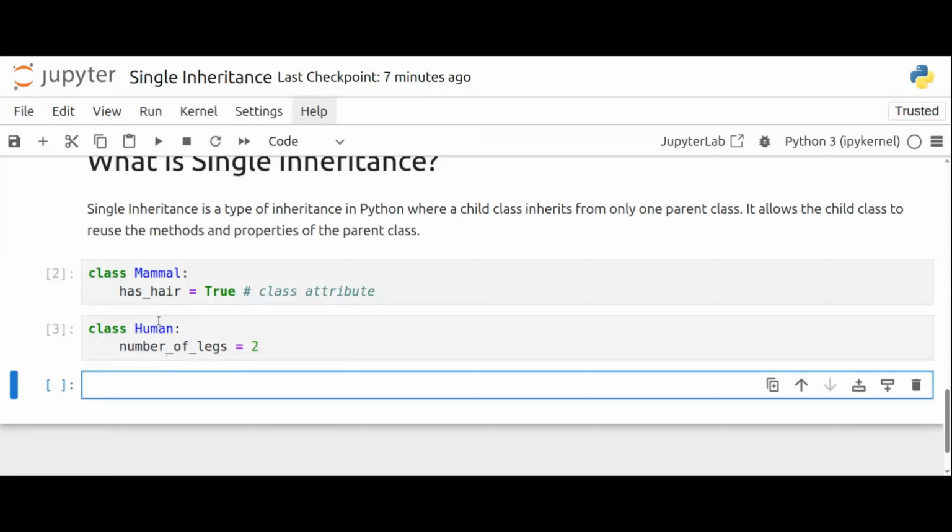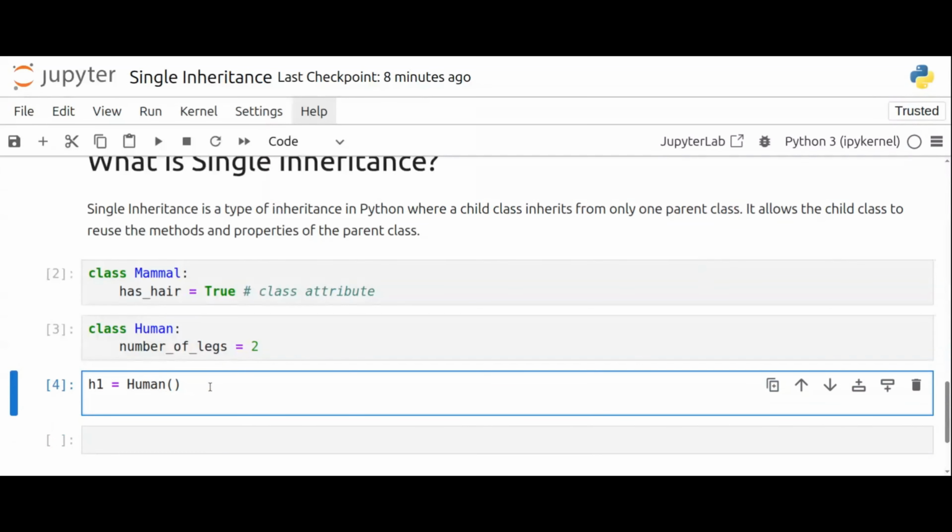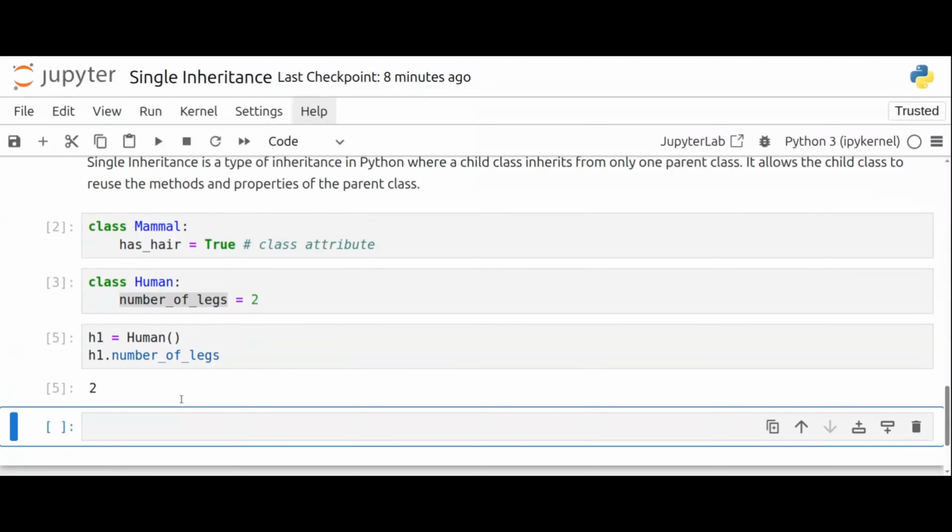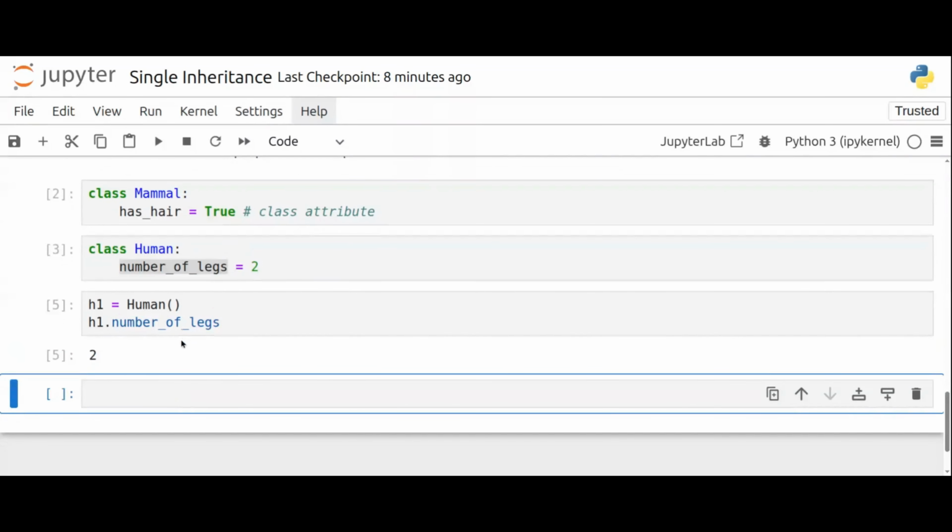Mammal has hair and human has number of legs. If I create an object of human, h1, and want to see the value of this attribute, I can just write h1 dot number of legs. The human has 2 legs.